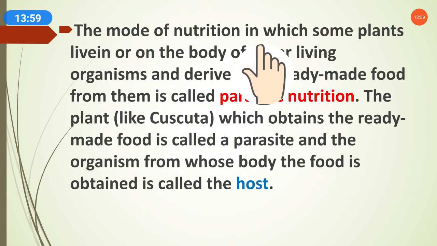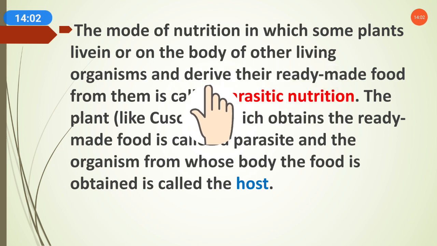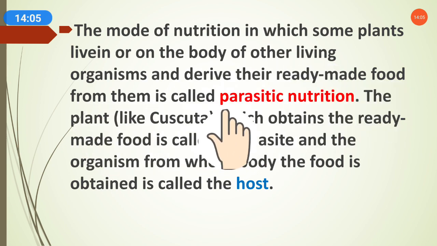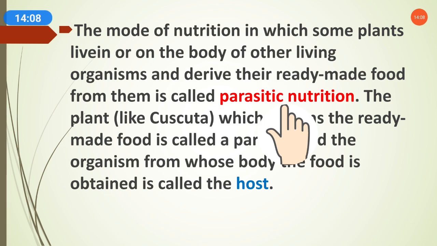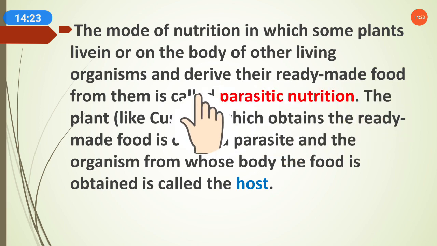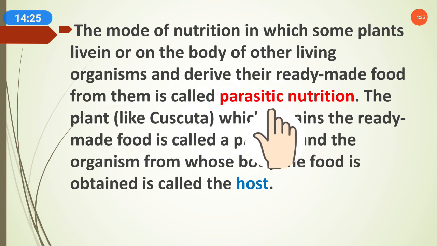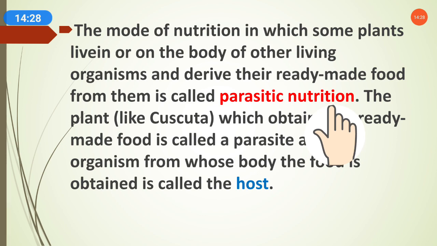The mode of nutrition in which some plants live in or on the body of other living organisms and derive their ready-made food from them is called parasitic nutrition. Not all plants, only some plants, live on the body of other living organisms and take ready-made food from them. Plants that depend on dead and decaying matter are saprotrophic, and those that live on and take ready-made food from other living organisms show parasitic nutrition.